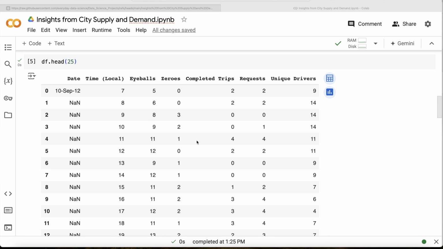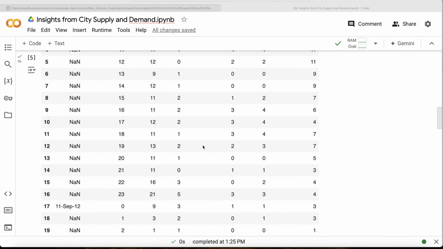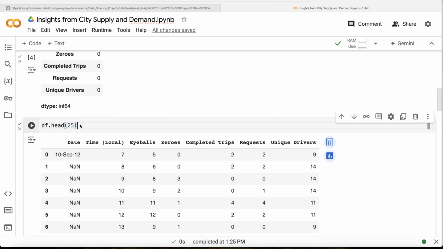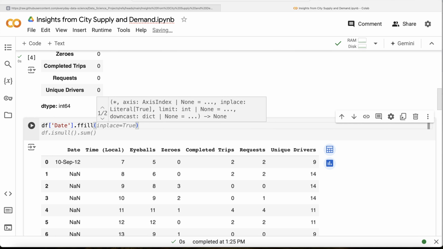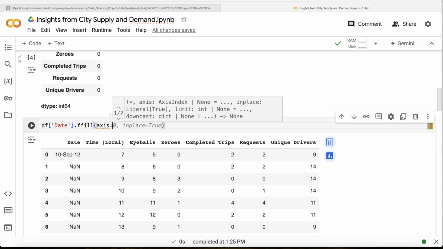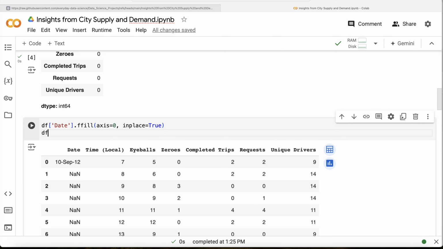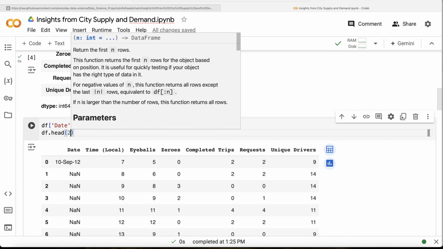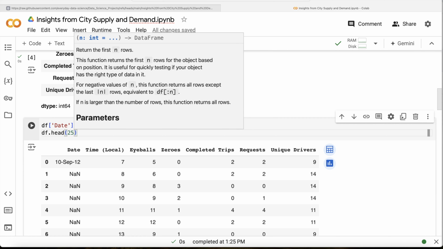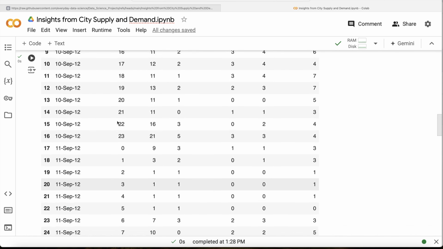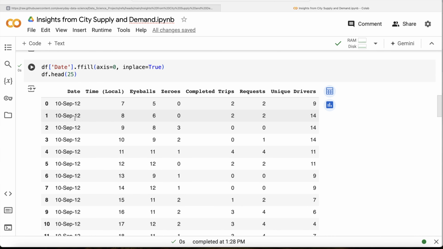Once we have looked at this, we don't need to have all of this here. So let us take the date column, df.date, and we need to use ffill, forward fill, filling it row by row, so axis equal to 0, and inplace equal to True. And now let us look at df.head(25), and see if it has been properly forward filled or not. Now if we look at it, we have the data in the correct order that we want.